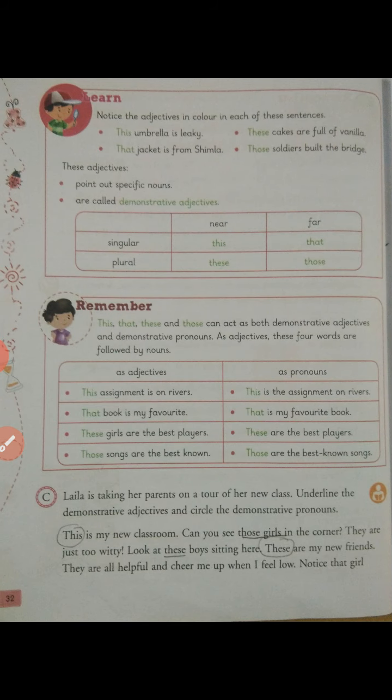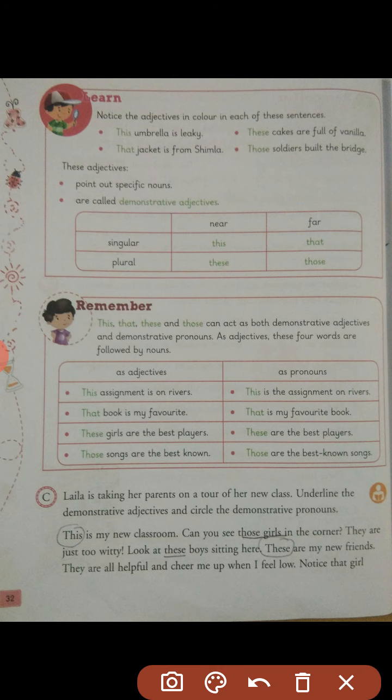And here it was a very important task given. Singular, plural, demonstrative adjectives and pronouns were discussed by me, if you remember. This is something which is near, for example the pen is near you, so this is my pen. If the pen is very far from you, that is my pen. If I have more than one pen, these are my pens. If the pens are far away from me, those are my pens. Those for far, these for near, for plural. For singular, this and that. For plural, these and those.